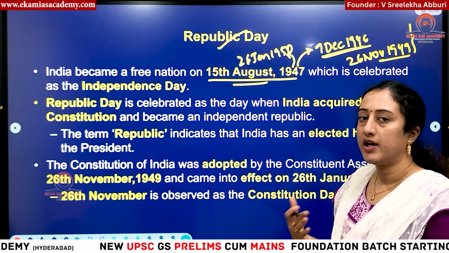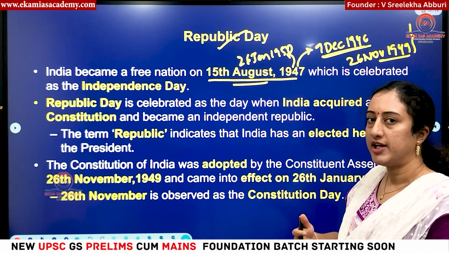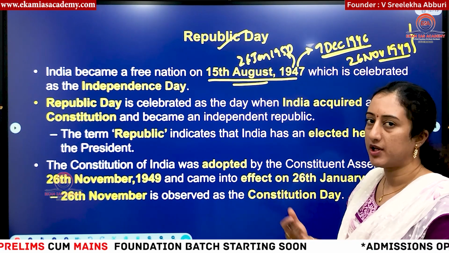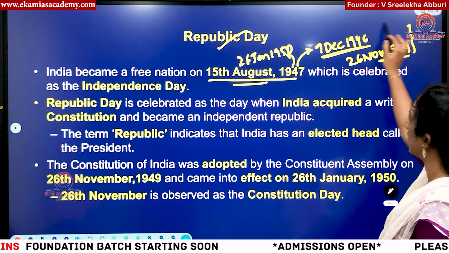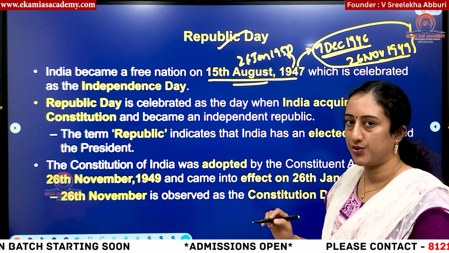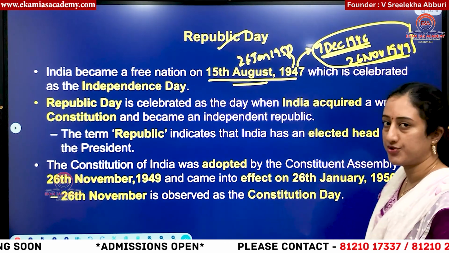So many members were part of this Constituent Assembly, and it was a partially elected and partially indirectly elected body. There were some nominations and there were some elections also to this Constituent Assembly. So this body, between this time, after a lot of deliberations and consultations, prepared the constitution. Then this is the first day and this is the last day of the Constituent Assembly, right?